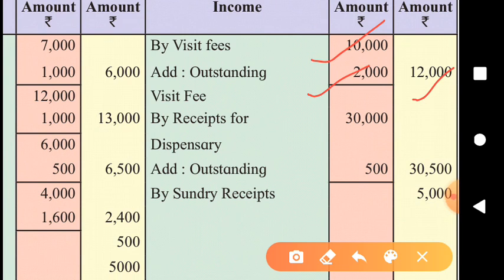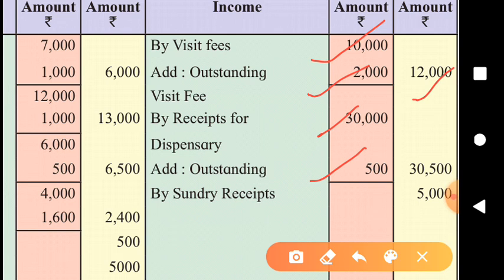This accrued visiting fees, in this topic it is called outstanding visiting fees, will be shown on asset side, isn't it? Same in case of dispensary receipts. It has received 30,000 already as per the receipt side information, and rupees 500 are of this year but not yet received.